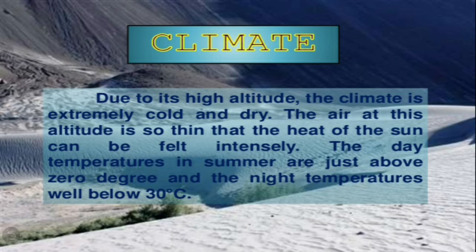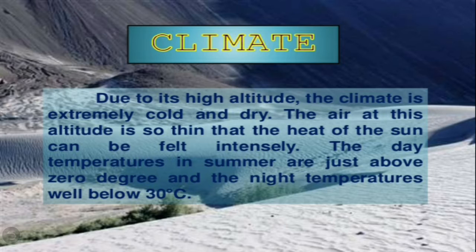And one more thing I want to tell you, that Dras is one of the coldest places on earth, and it is located in Ladakh.